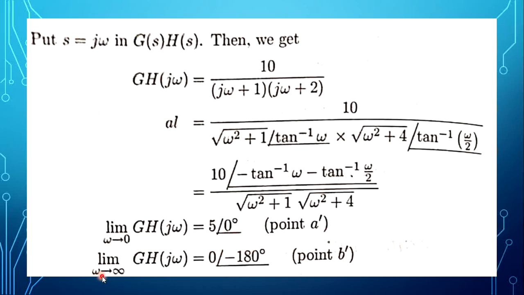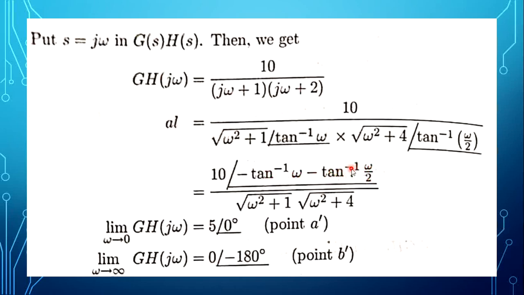Now when omega is infinity, that is B point. When omega is infinity, the denominator term becomes infinity, 10 by infinity, so magnitude is 0. Angle value, when omega is infinity, minus tan inverse infinity, minus 90 degree.